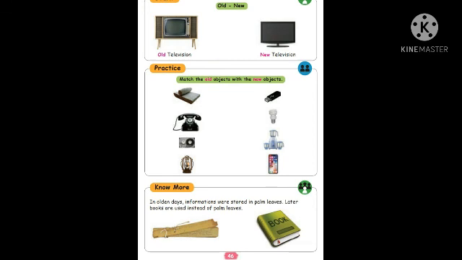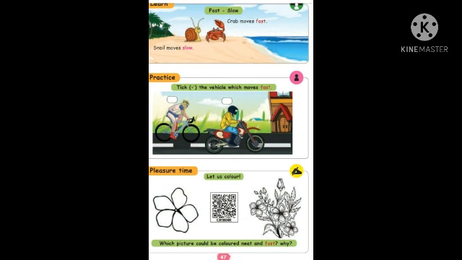Okay, look at the book, page number 47. Fast and slow. Snail moves slow, crabs move fast. You know very well, isn't it? The snail means nattai, it will move very slow, and the nandu means crab moves very fast. Okay, next one. Take the vehicles which move fast. Will the cycle move fast or the bike? Yes, of course, everybody knows the bike goes very fast. The cycle we have to pedal, and the bike goes on its own.